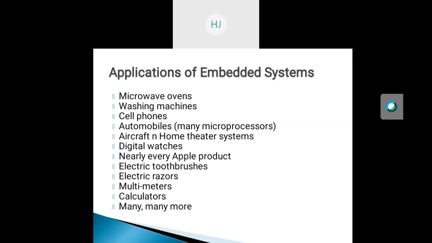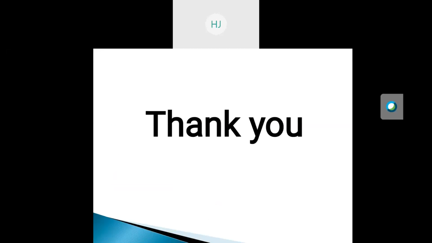Some examples of these areas are microwave ovens, washing machines, smart cell phones, smart automobiles, aircraft and home theater systems, digital watches, nearly every Apple product, electric toothbrushes, electric razors, multimeters, calculators, and many more.